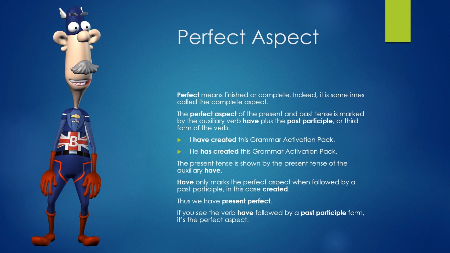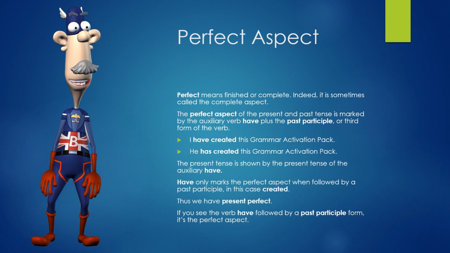Perfect aspect. Perfect means finished or complete. Indeed, it's sometimes called the complete aspect. The perfect aspect of the present and past tense is marked by the auxiliary verb have plus the past participle or third form of the verb. I have created this grammar activation pack. He has created this grammar activation pack.